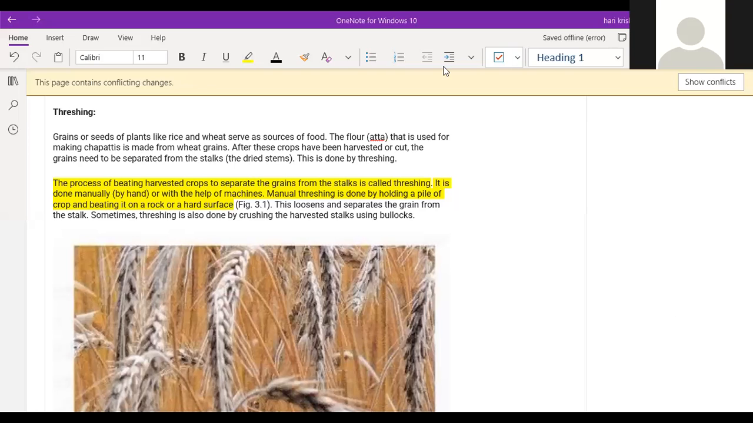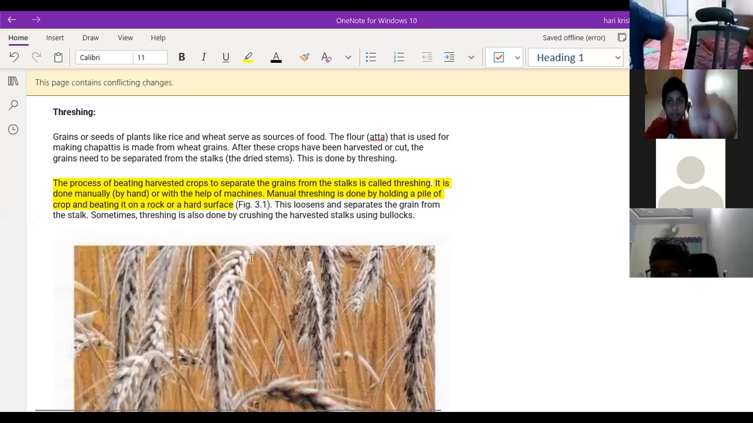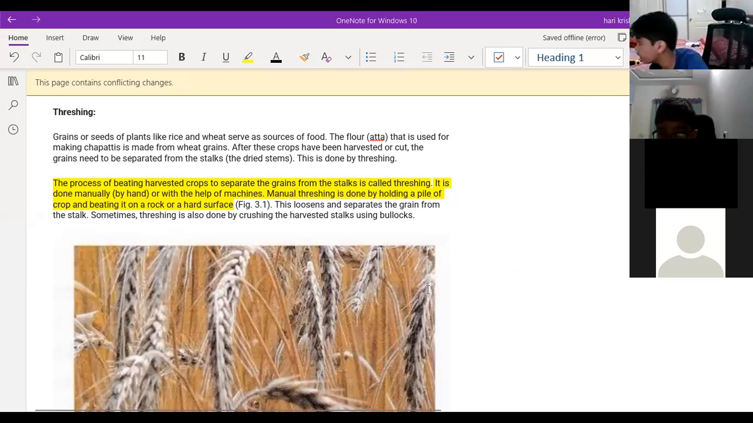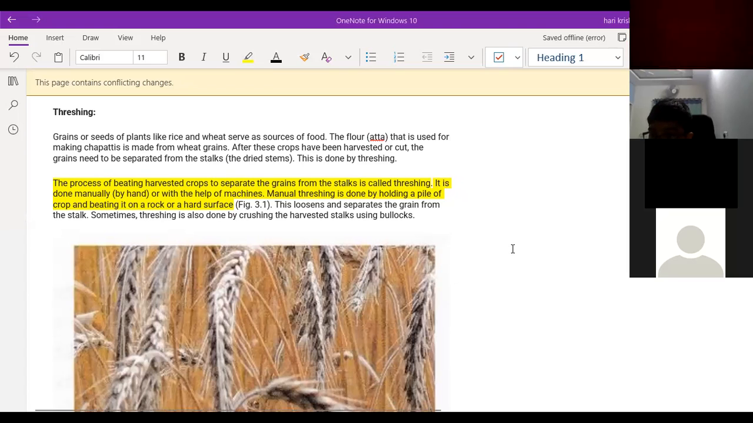Okay, sir. Sir, mine also has internet issues, sir. I'm doing it on phone, sir. Yesterday morning we didn't have internet. So threshing means what? Separating the grains from the stalk. Sir, can you repeat it, please? Your voice is not clear, Aditya. Sir, even his camera is black. So just check your internet connection, Aditya.